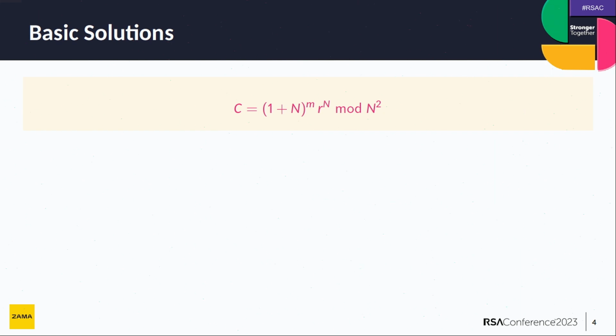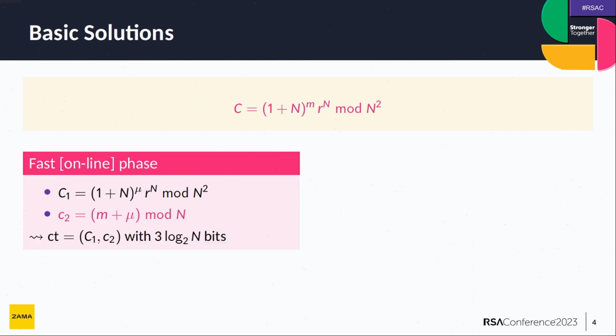So let's take a look at the Paillier scheme. Again, if you want to encrypt a message M, you compute (1 plus N) to the power of M, where capital N is the public key, times some random R to the N mod N square. And if we want to transform that into the offline-online paradigm, there are quite some basic solutions we can think of.